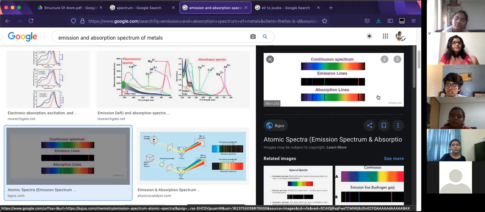Now the matter is sufficiently excited, you exposed it to light, you switched off the light, and the setup is still the same. Then what you observe is something called the emission spectrum. What's happening is that matter is getting de-excited. As it is getting de-excited from an excited level, it's coming down to ground state. It's losing energy. So that energy, basically whatever it has absorbed, is being emitted back. That's why these are called emission lines or emission spectrum.